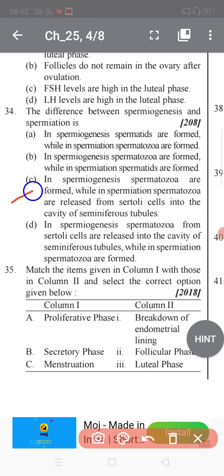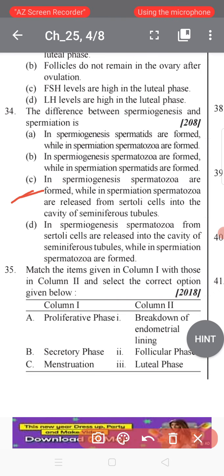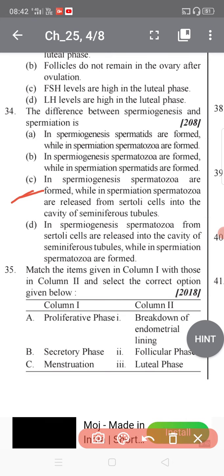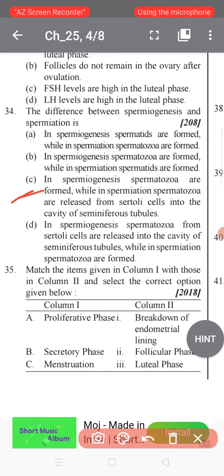Why does it occur? Because in spermatogenesis, spermatozoa are formed. Spermatozoa are also known as sperm. While in spermiation, spermatozoa are released from the Sertoli cell into the cavity of the seminiferous tubule. So the best option here is option C.